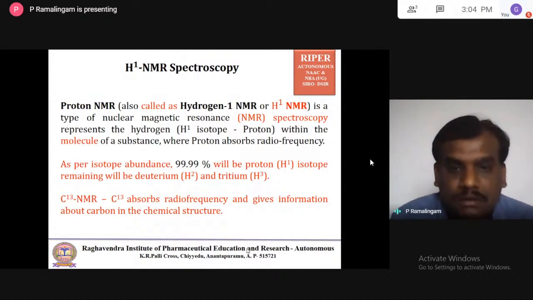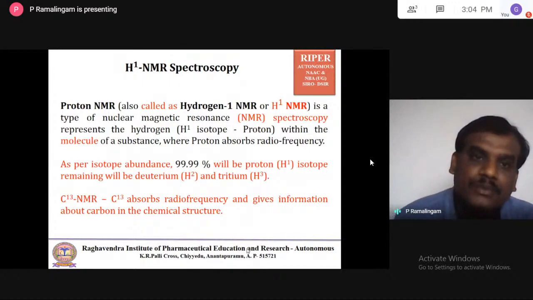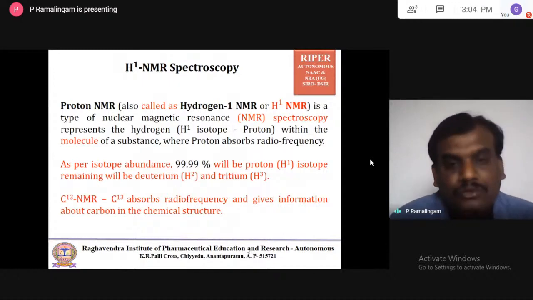Hydrogen isotopes we have three: one is proton, and deuterium and tritium. Here we are dealing only with proton. When you conduct an NMR experiment for proton nuclei, whatever NMR spectra you get represents only information on the protons of the sample.